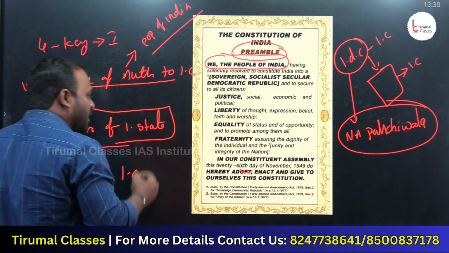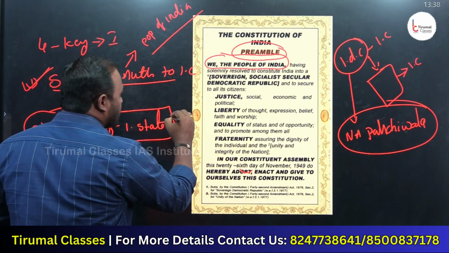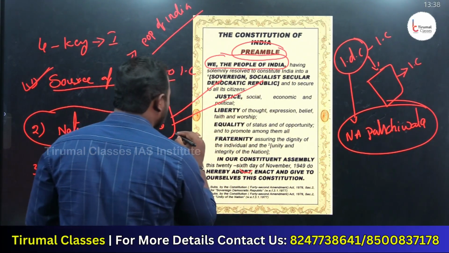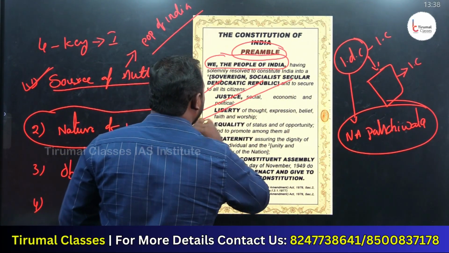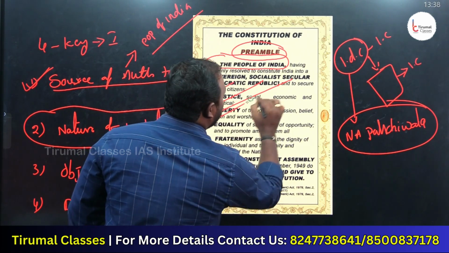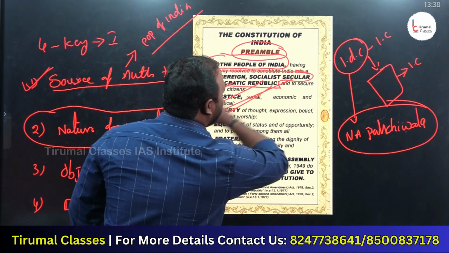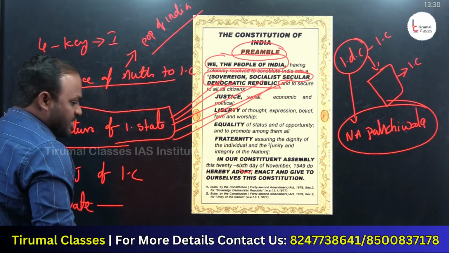state. I'll tell you the nature of the Indian state. The Indian state is sovereign, the Indian state is socialist, the Indian state is secular, democratic, and republic. These 5 keywords explain the nature of the Indian state.